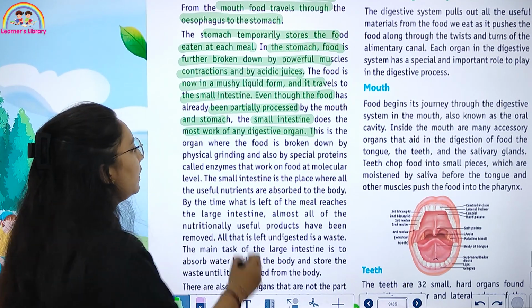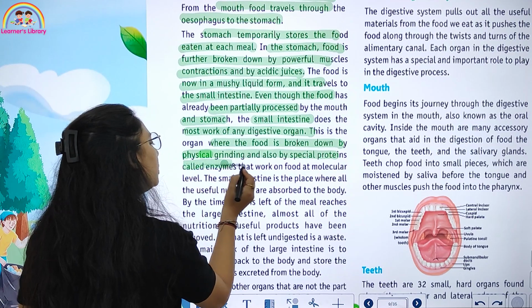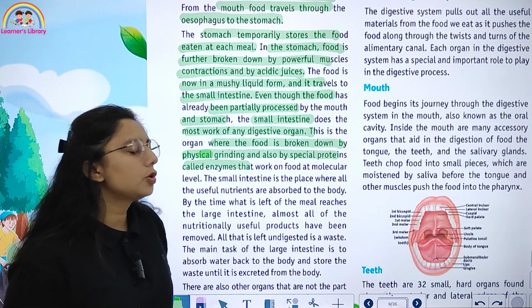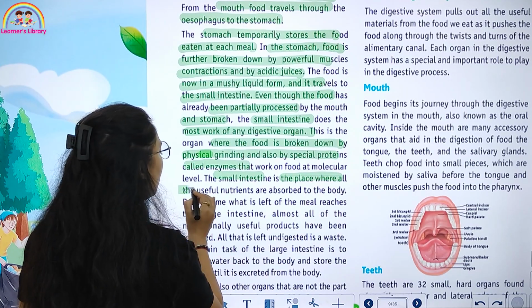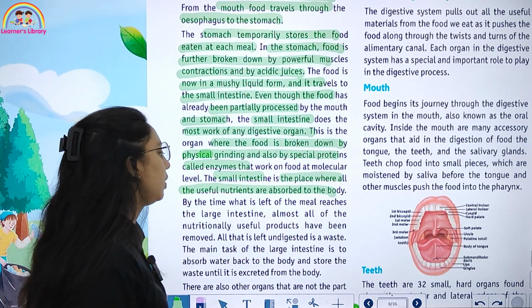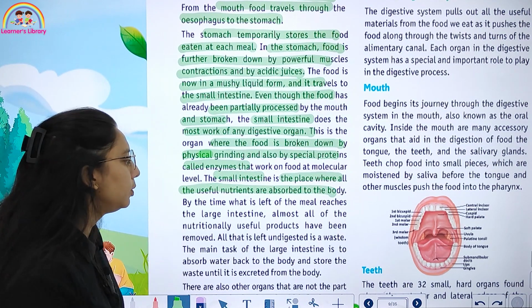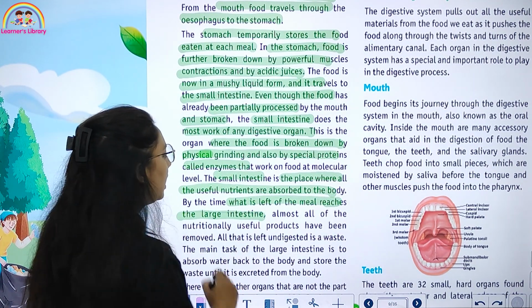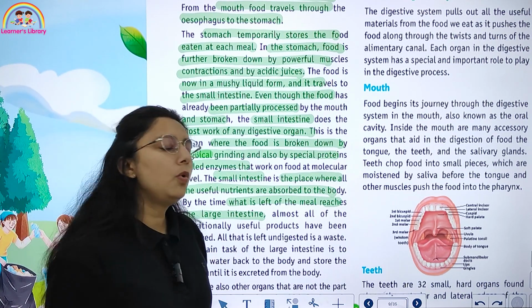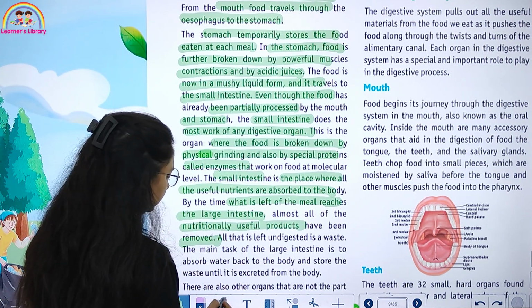That is the organ where the food is broken down by physical grinding and also by special proteins called enzymes that work on food at the molecular level. The small intestine is the place where all the useful nutrients are absorbed into the body. By the time what is left of the meal reaches the large intestine, almost all of the nutritionally useful products have been removed.